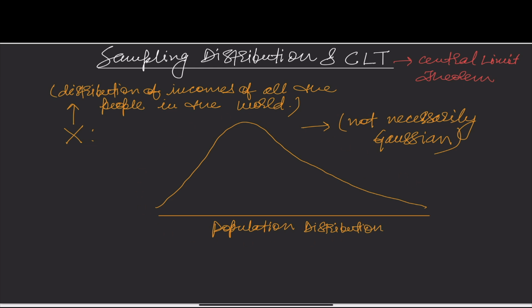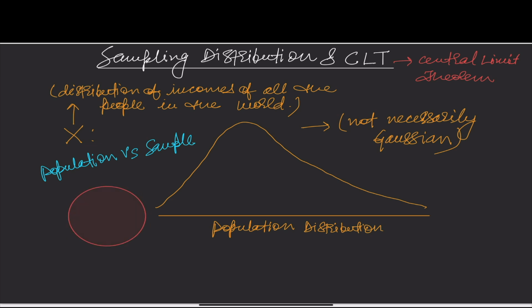Now, what if I take a random sample from this entire population? If you recall, when we started the statistics playlist, we learned the difference between population versus sample. And we know that a sample is basically a subset of my population.